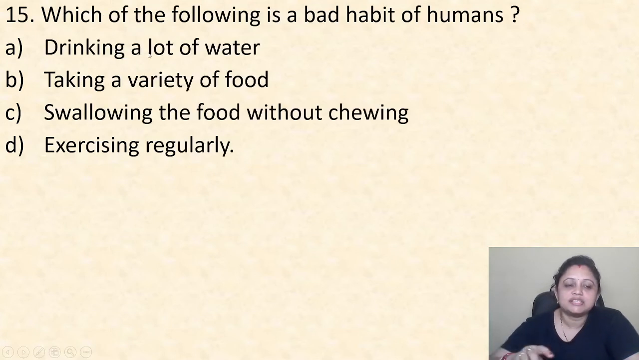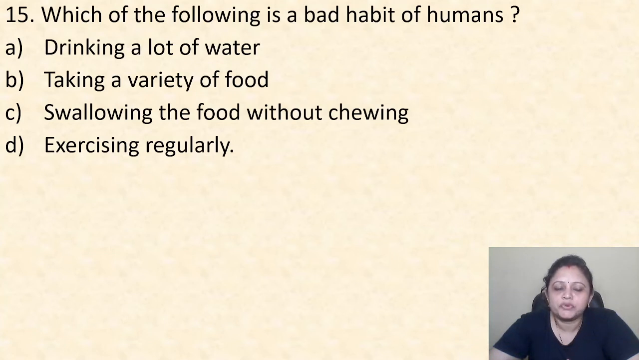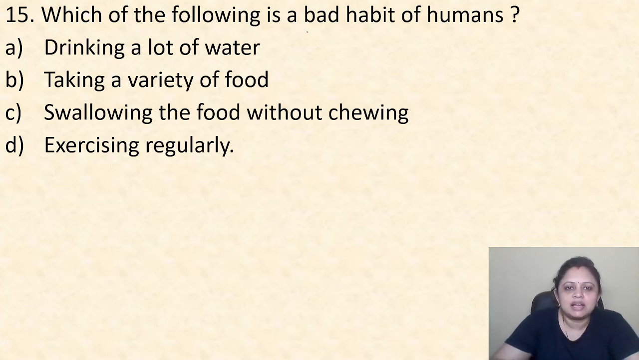Coming to the next question, which of the following is a bad habit of humans? Option A, drinking a lot of water. B, taking a variety of food. C, swallowing the food without chewing. D, exercising regularly. So it is asked which of the following is a bad habit for humans.